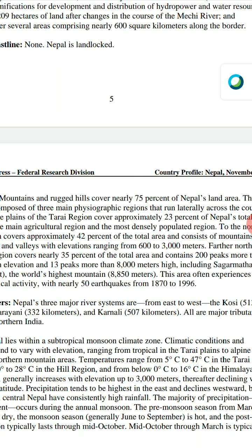Basically mountaineering and the tourism sector have gained importance in Nepal. So this was all about Nepal's topography, climate, history and all.